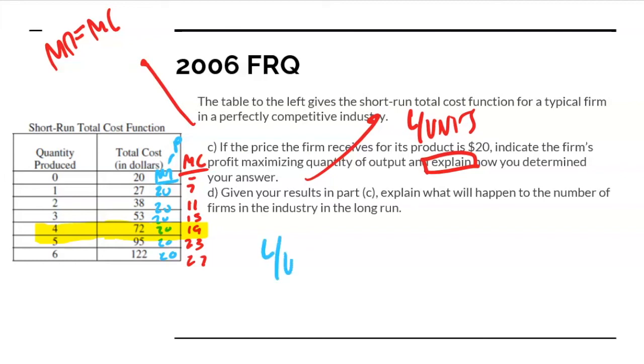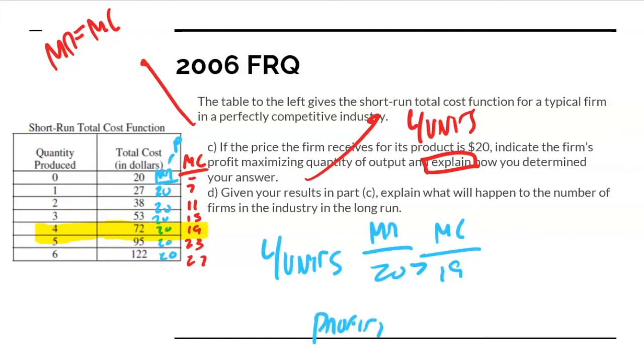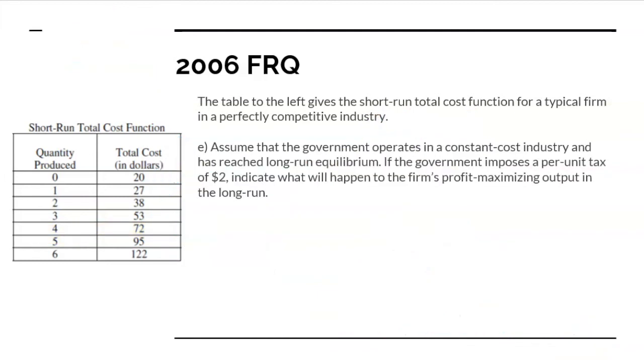Well, at 4 units, right, we know that our marginal revenue is 20. We know that our marginal cost is 19. And so there is profit to be made. And because of that, because marginal revenue is greater than marginal cost, there's profit, which means firms are going to enter. Firms enter into the market. And yet again, that's basically all you would need to say. There's profit at the 4th unit, so because there's profit, firms are going to enter, and that is enough for the explanation.